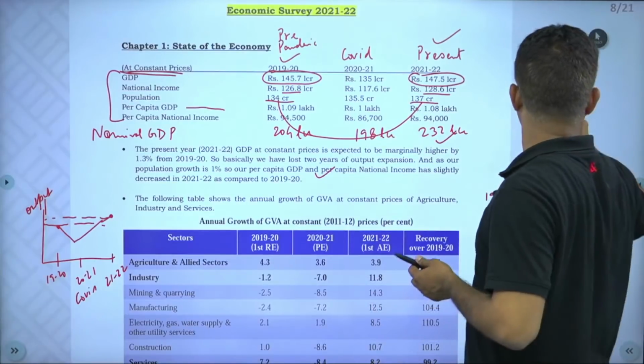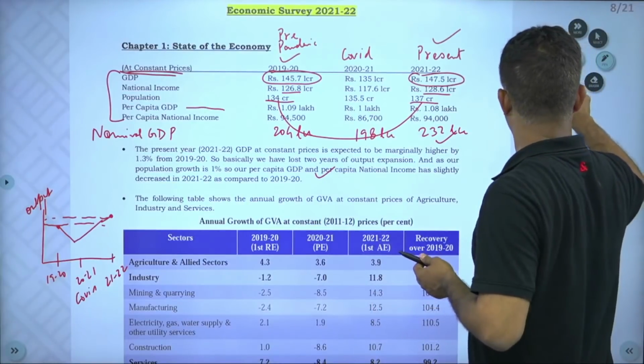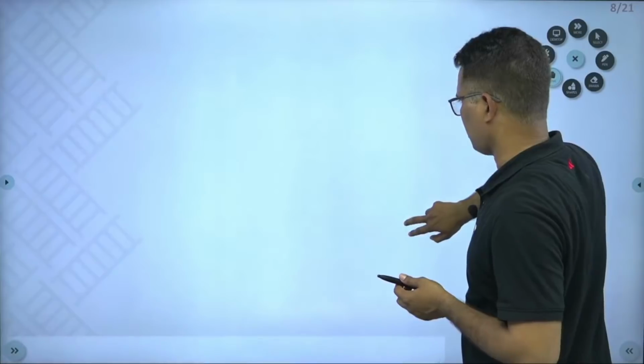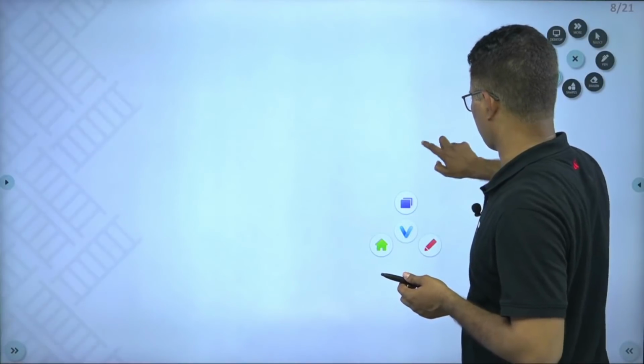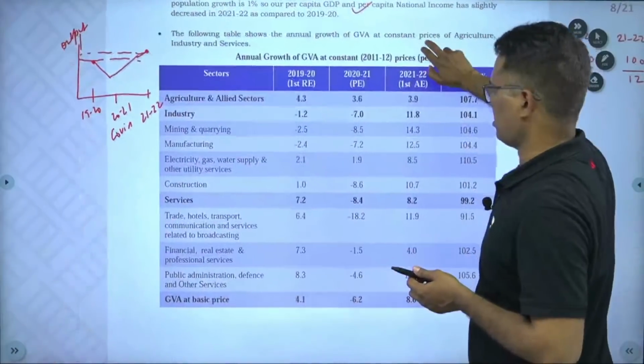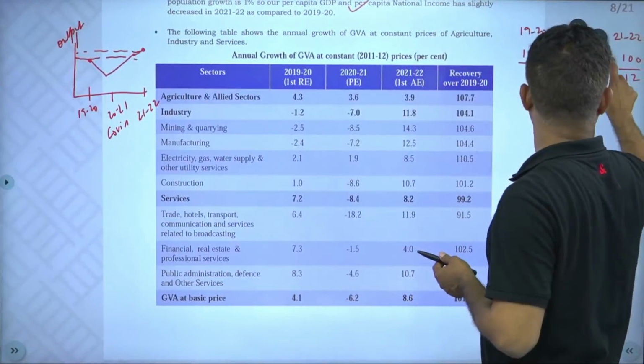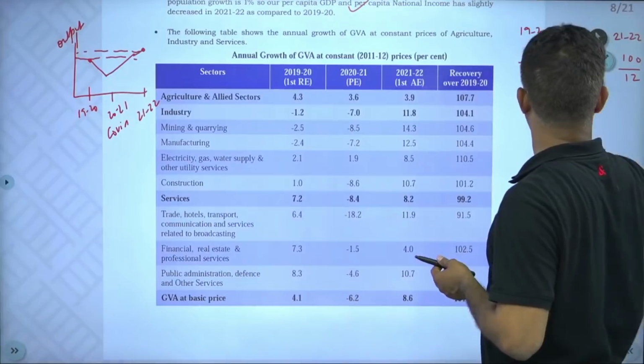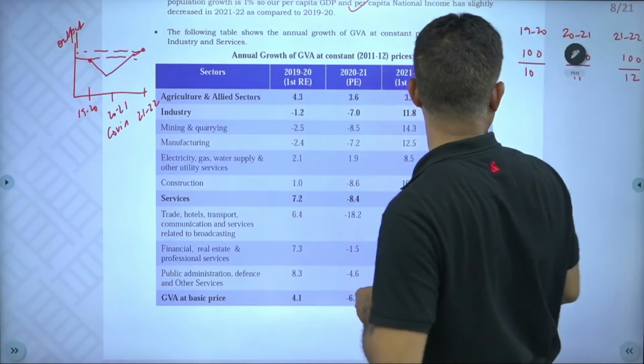Now coming to this graph. This is again a very good piece of information presented by the Economic Survey.